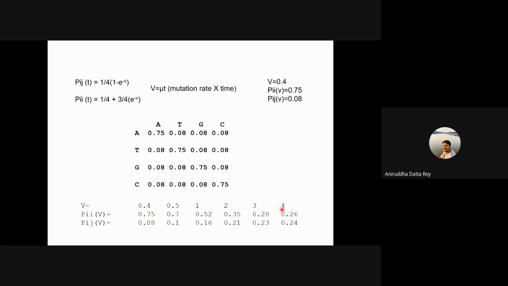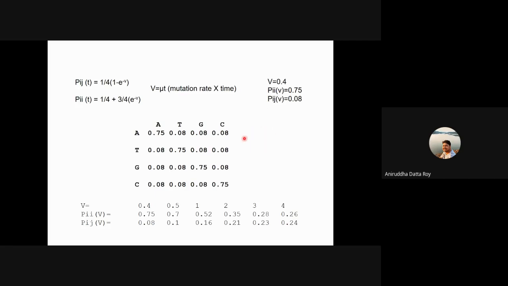But if we take a branch length of 4, you'll see it's 0.26, which is Pii. The probability that it remains the same is actually less, whereas the probability that it is something completely different is actually more, right? So it decreases along this plane and increases along this plane as you increase the branch length. Okay, I hope this is clear.